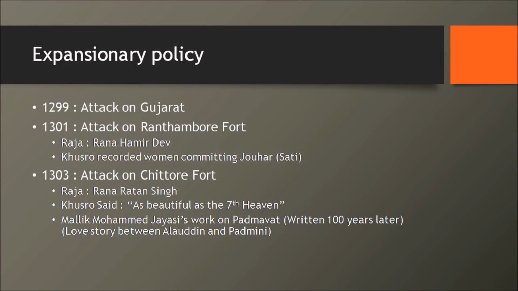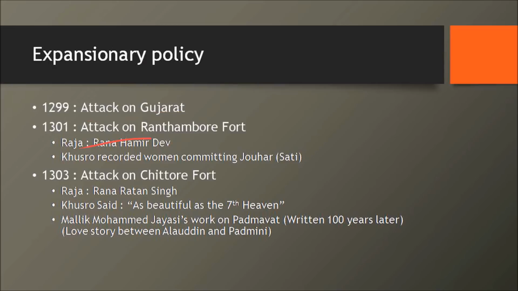Now, we should all understand that Alauddin Khalji was a very, very ambitious person. He wanted to leave a mark of himself on the history of India. That's exactly what he did. And for a king at that point in medieval India, what's the best thing to leave a mark? To build a very, very big empire. That's exactly what Alauddin Khalji has done. So let's inspect the expansionary policy of Alauddin Khalji. Now, in 1299, he launches an attack on Gujarat and captures it.